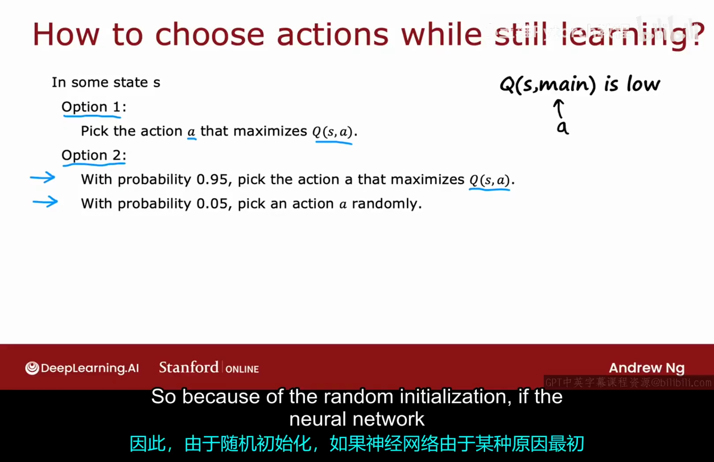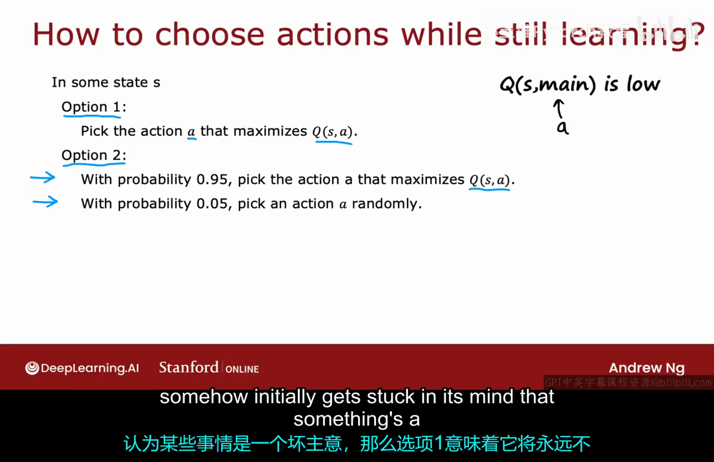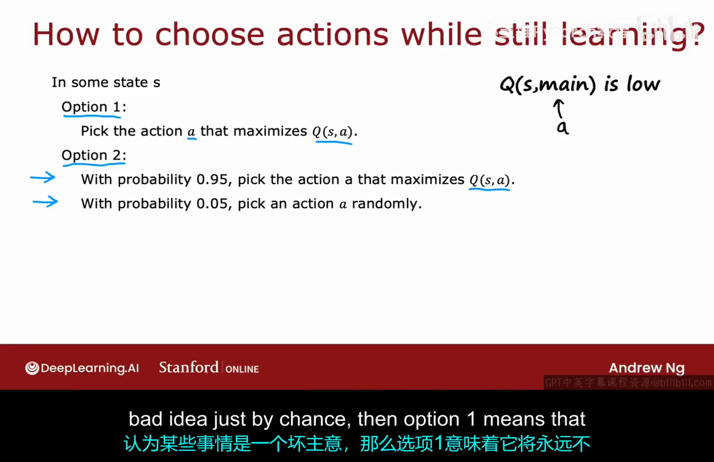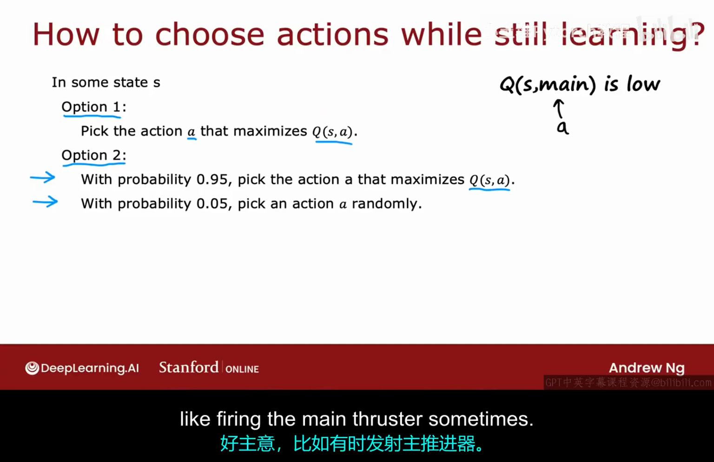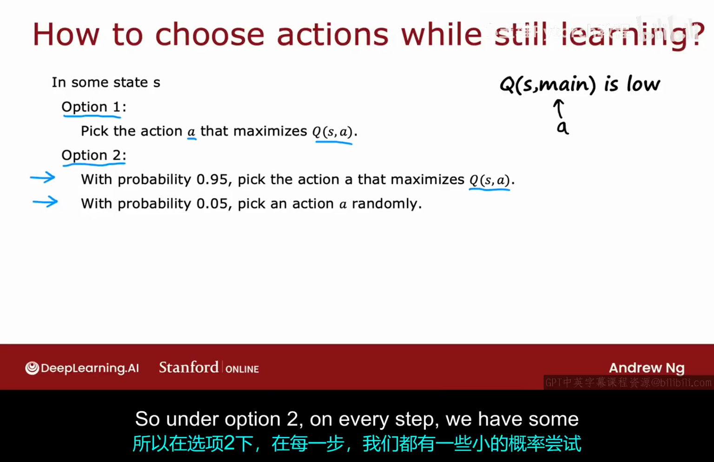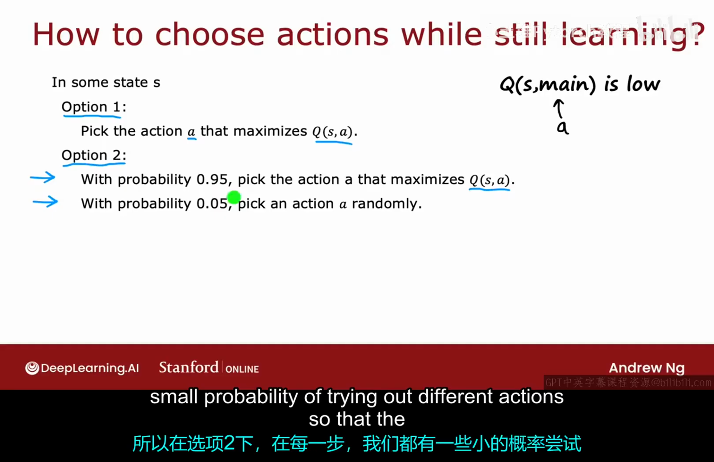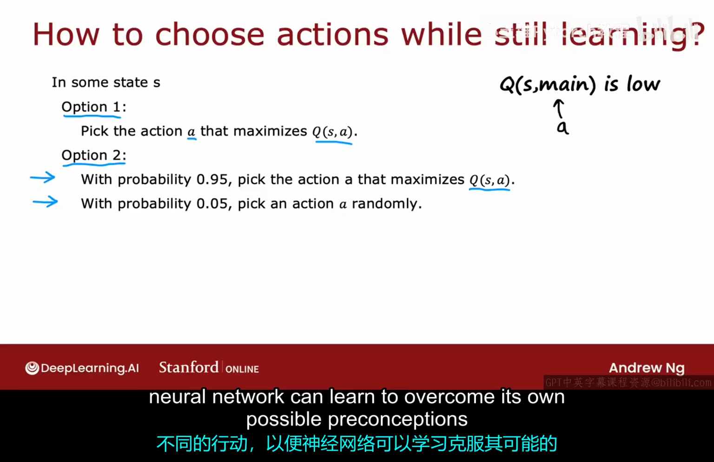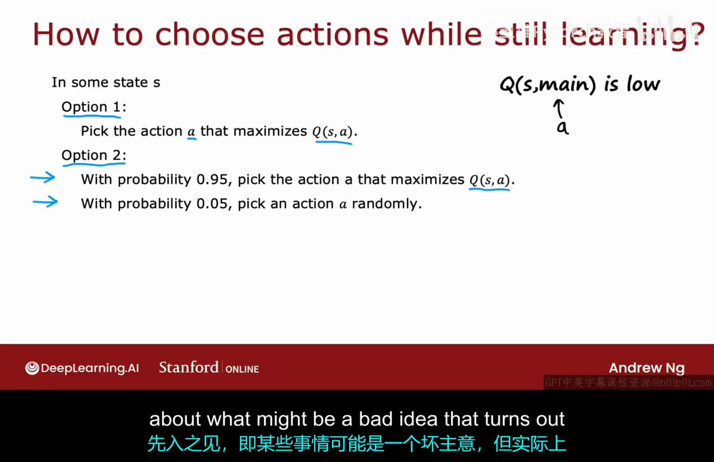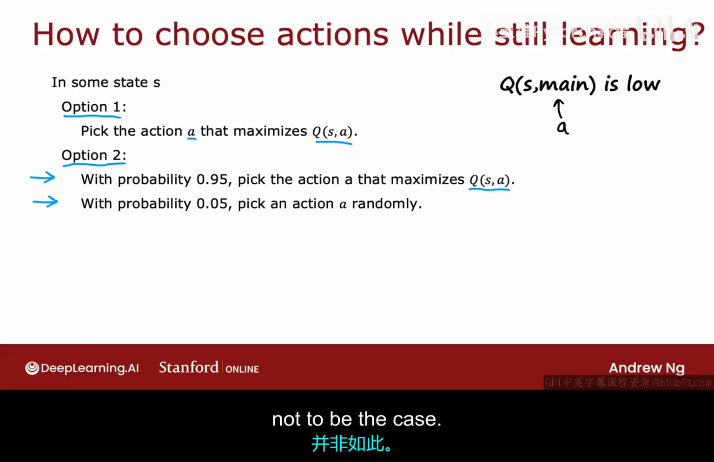And so because of the random initialization, if the neural network somehow initially gets stuck in its mind that something's a bad idea, just by chance, then option 1 means that it will never try out those actions and discover that maybe it's actually a good idea to take that action, like fire the main thruster sometimes. So under option 2, on every step, we have some small probability of trying out different actions so that the neural network can learn to overcome its own possible preconceptions about what might be a bad idea that turns out not to be the case.